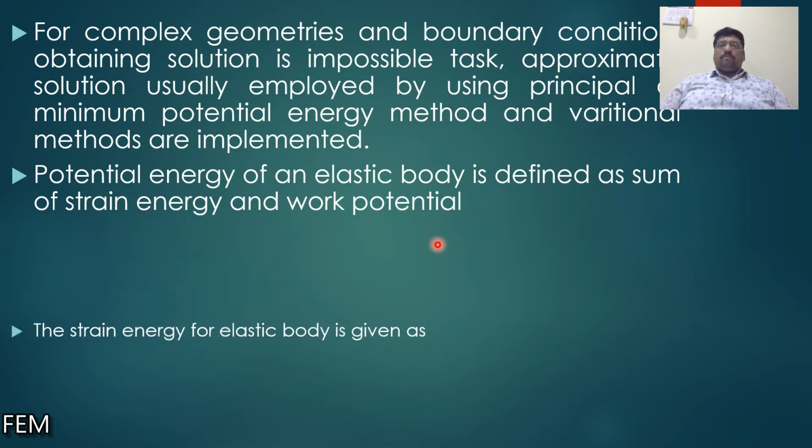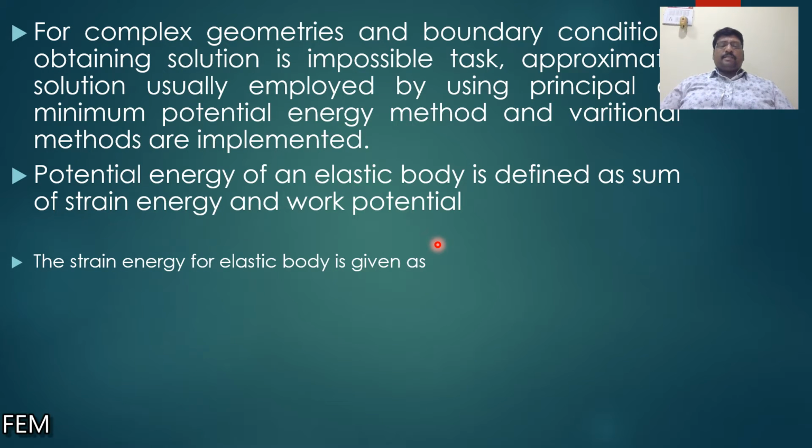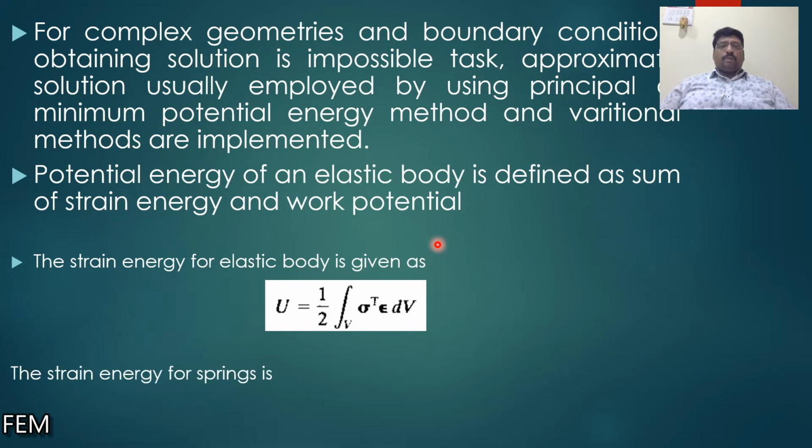The strain energy for an elastic body is represented by U is equal to half into the integral over volume of sigma transpose into epsilon into dV. The strain energy function for springs is U equal to half into K into delta square. So what is the potential energy function? The potential energy of an elastic body is defined as the sum of strain energy and work potential.